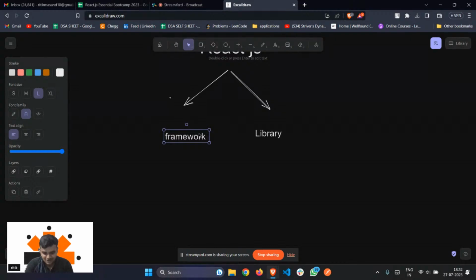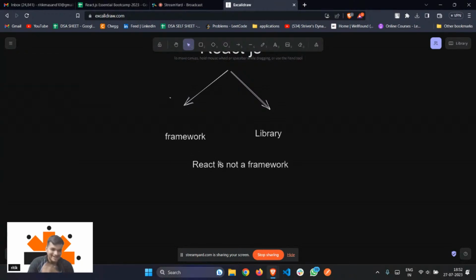Okay, I got an answer from most of you. You guys are saying framework, framework, framework. As I can see, 95% of you have said framework. What if I tell you that React is not a framework? React is not a framework.